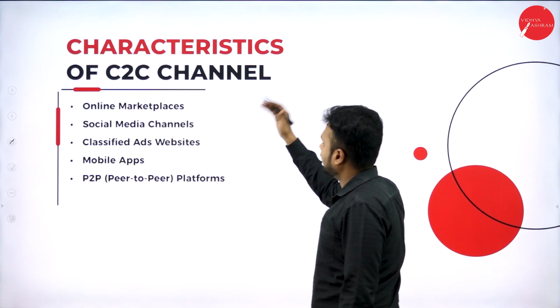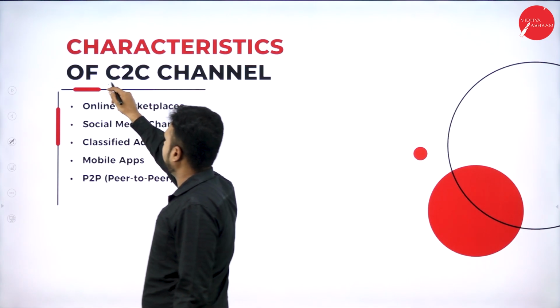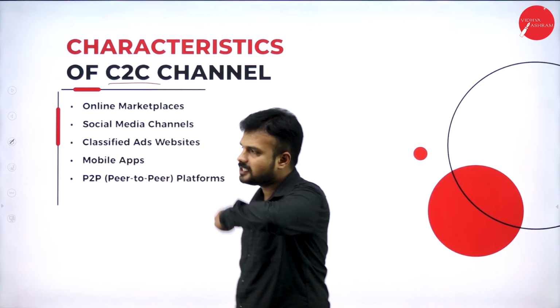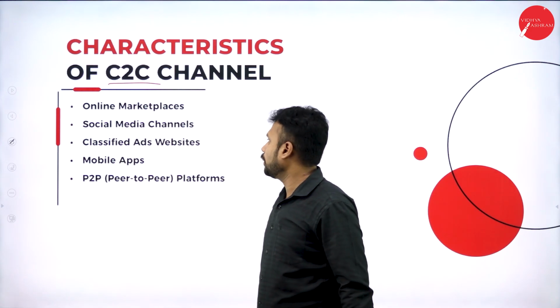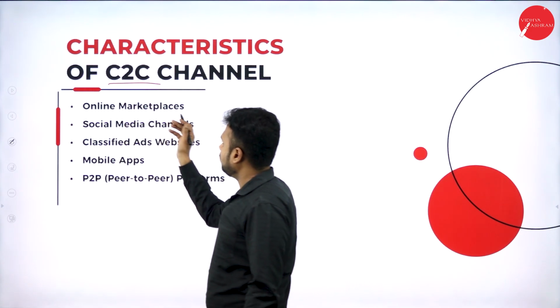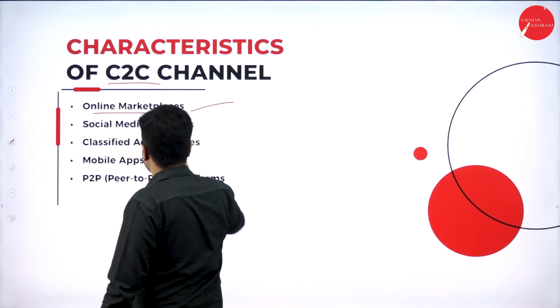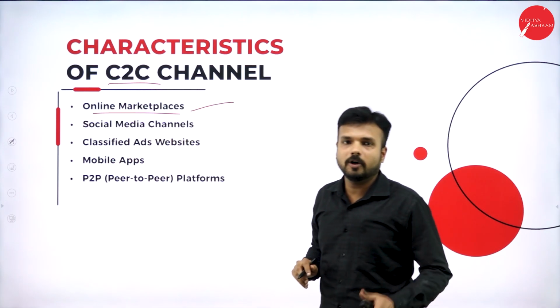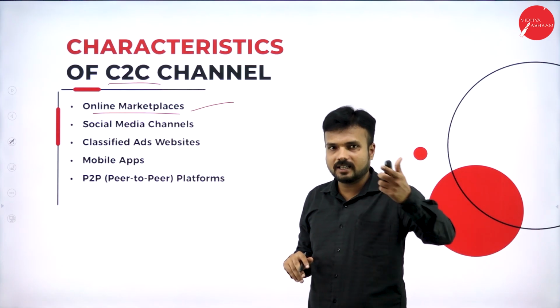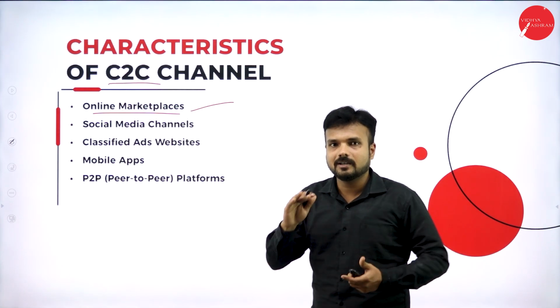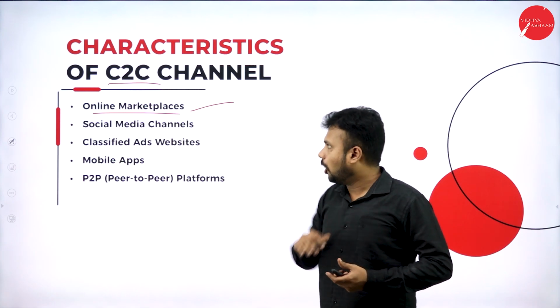Moving forward, characteristics of C2C. B2B is over, B2C is also over. This is C2C, customer to customer. As I gave you the example of OLX, it is an online platform. We already know that OLX is an online platform, an online application, where if you want to sell or purchase a product, everything happens online.